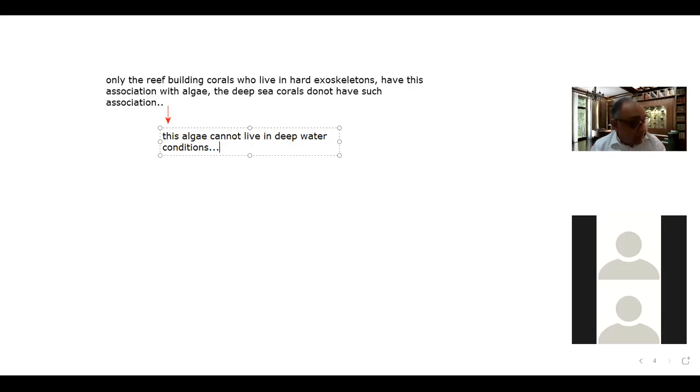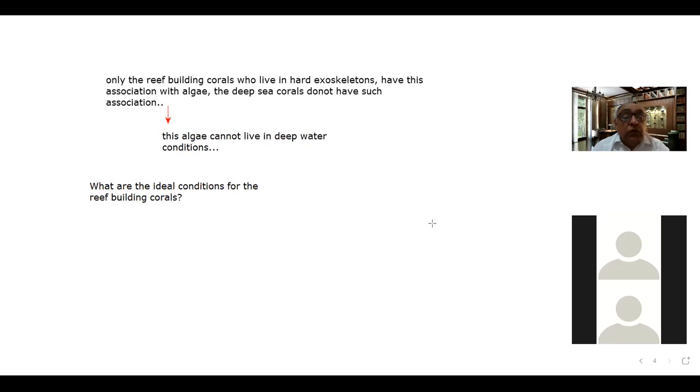So now the next important point is: what are the ideal conditions for the reef building corals? This is also an important point here.